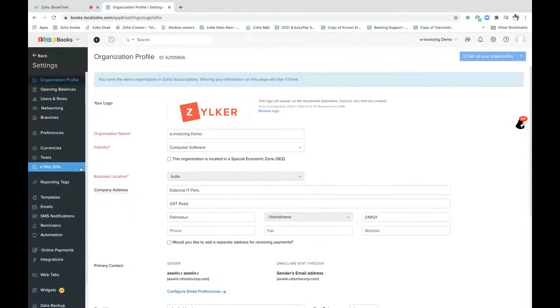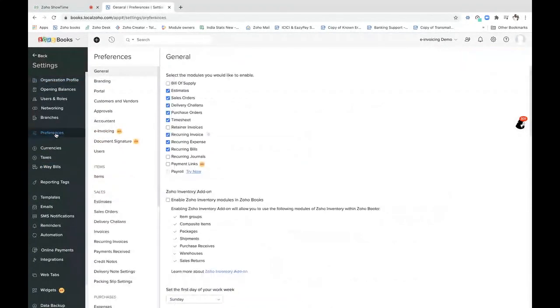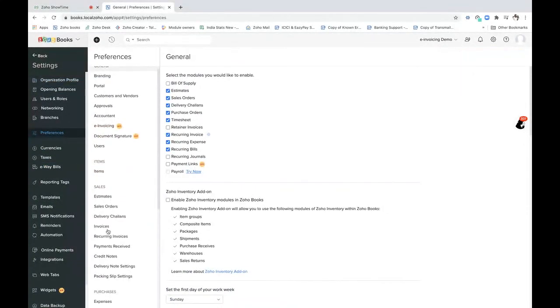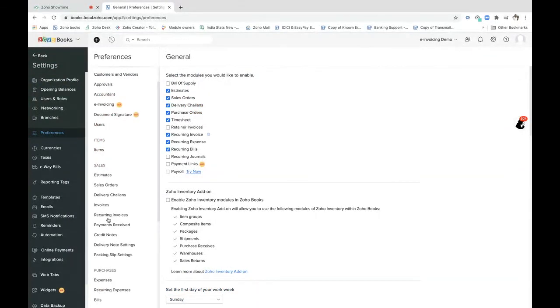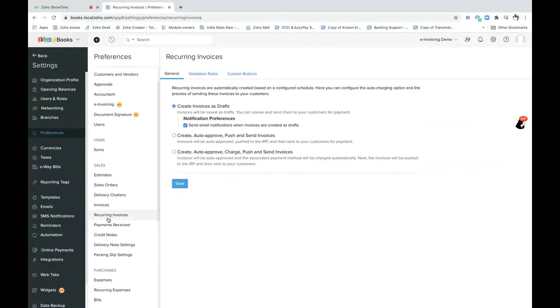Now we are in the Settings tab. We will click on Preferences, and then here you have the Recurring Invoices tab. You click on the Recurring Invoices tab. There are three options here. The first option would be Create invoices as draft. This means Zoho Books will create the invoices and save them in draft status, so you will have to push them manually. The other option is Create, auto approve, push, and then send the invoices to the customer directly.